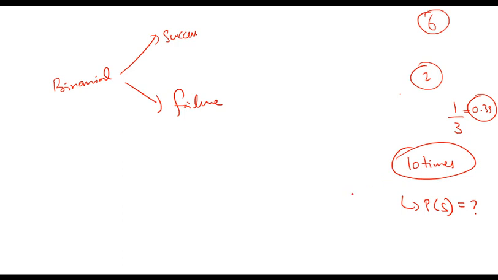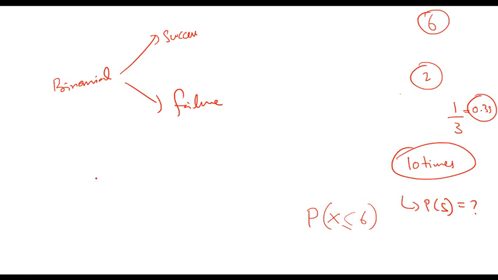That is simple. But if I then ask you what is the probability that I am successful at least 6 times out of these 10 times, how do you calculate it?